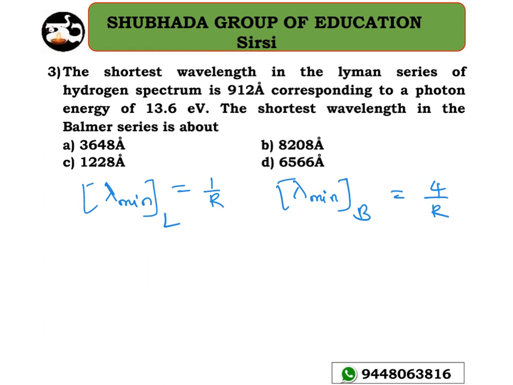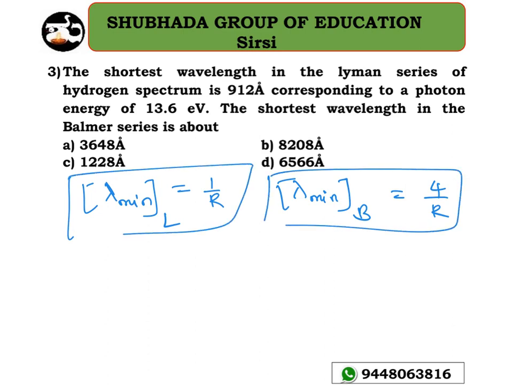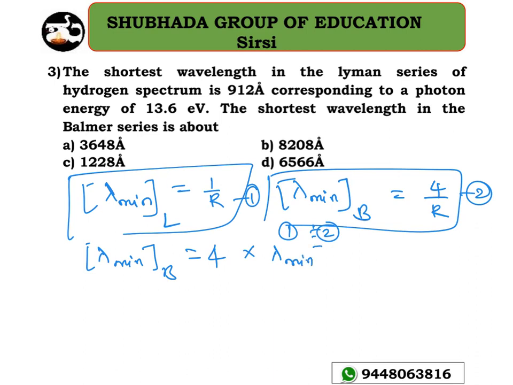By using these two expressions, I can make the relationship. I'm just dividing the equations: this is equation number 1 and this is equation number 2, performing equation 2 divided by equation 1. So lambda minimum of the Balmer series is equal to 4 times lambda minimum of the Lyman series.